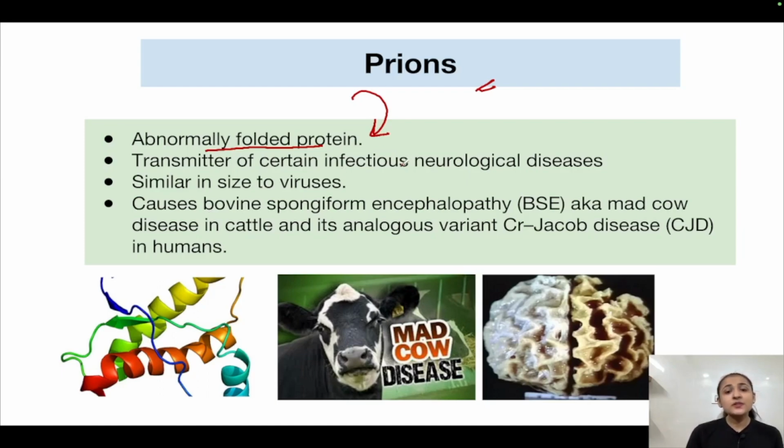They are also transmitters of certain infectious neurological diseases. They are similar in size to viruses, comparable in size. Viroids were smaller than viruses, but prions are similar in size to viruses. They cause certain infectious neurological diseases, right? They are the transmitters of such diseases. Examples are bovine spongiform encephalopathy (BSE), which is also known as mad cow disease in cattle. Mad cow disease is caused in cattle by prions. They transmit this disease.